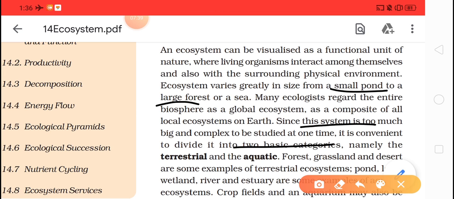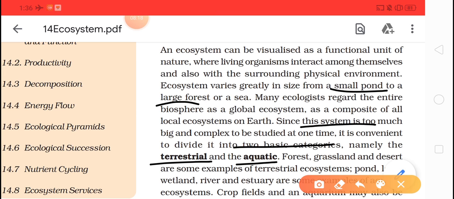In a small pond we will have abiotic factors and biotic factors, and both together allow the organisms to survive in them. Likewise, a large forest also will have abiotic as well as biotic factors, and these two make up an ecosystem. So if we categorize this into two main parts, it can be either terrestrial or aquatic.